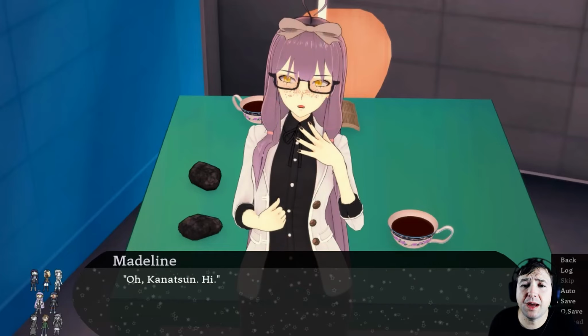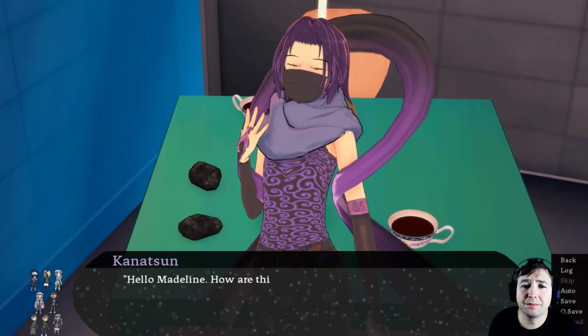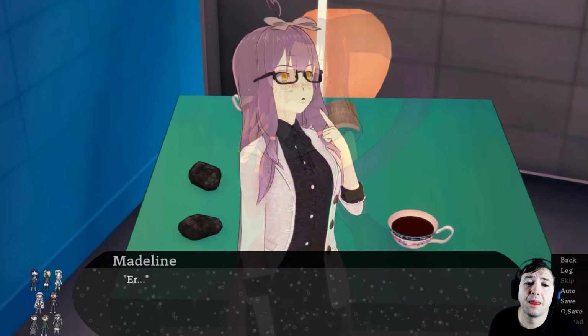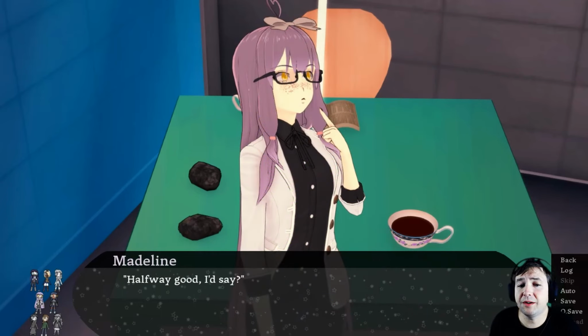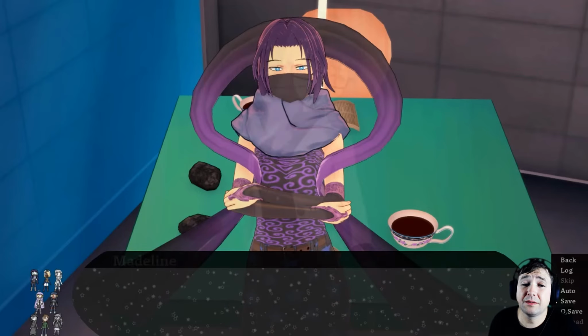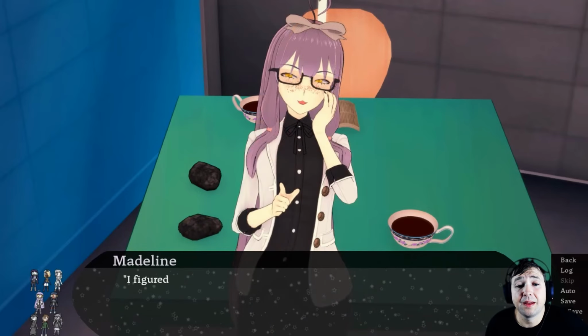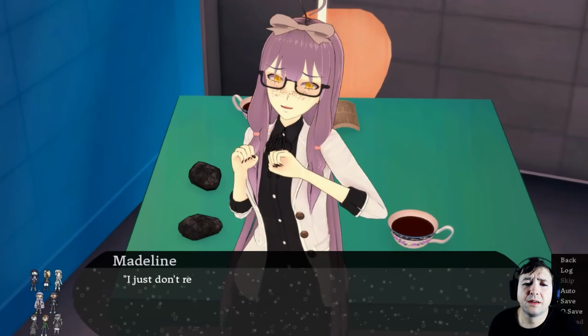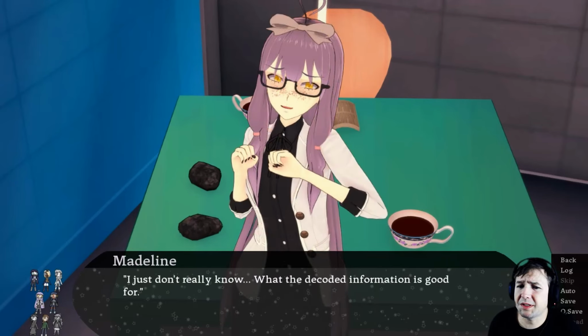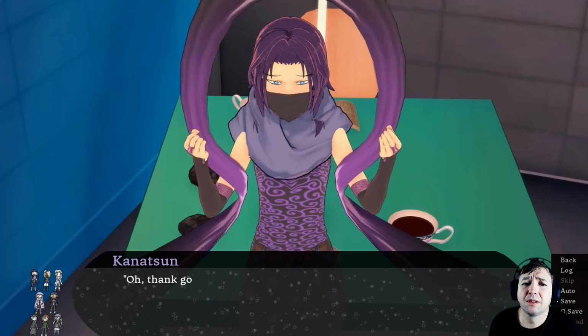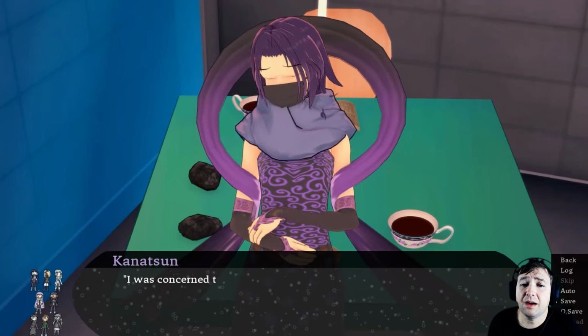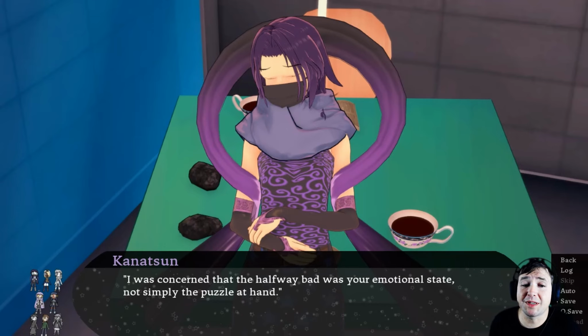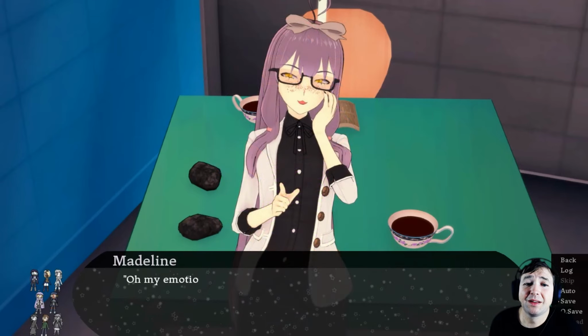Oh, Karatsun, hi. Hello, Madeline. How are things over here? Halfway good, I'd say. Halfway, yeah. I figured out what these books say. They're written in code. I just don't really know what the decoded information is good for. Oh, thank goodness. I was concerned that the halfway bad was your emotional state, not simply the puzzle at hand. Oh, my emotional state is way more than halfway bad.